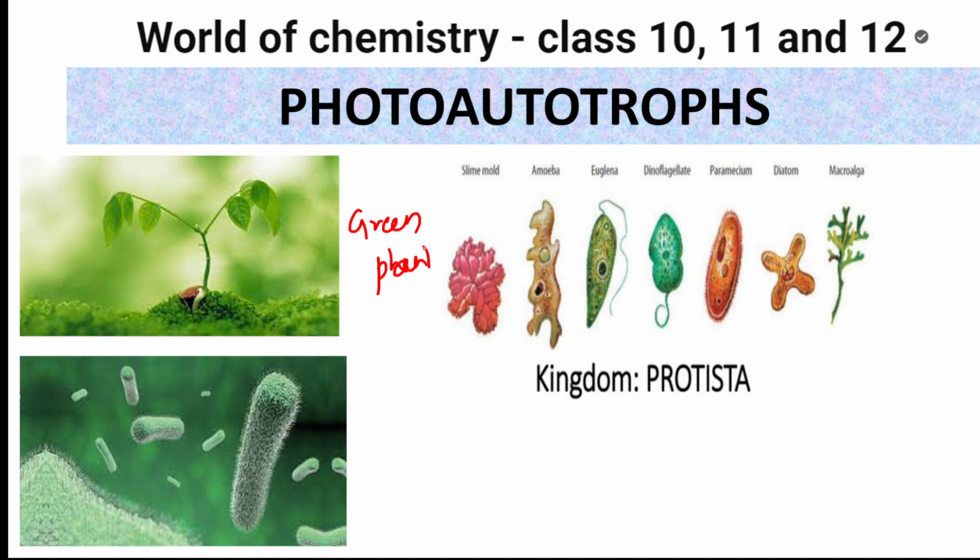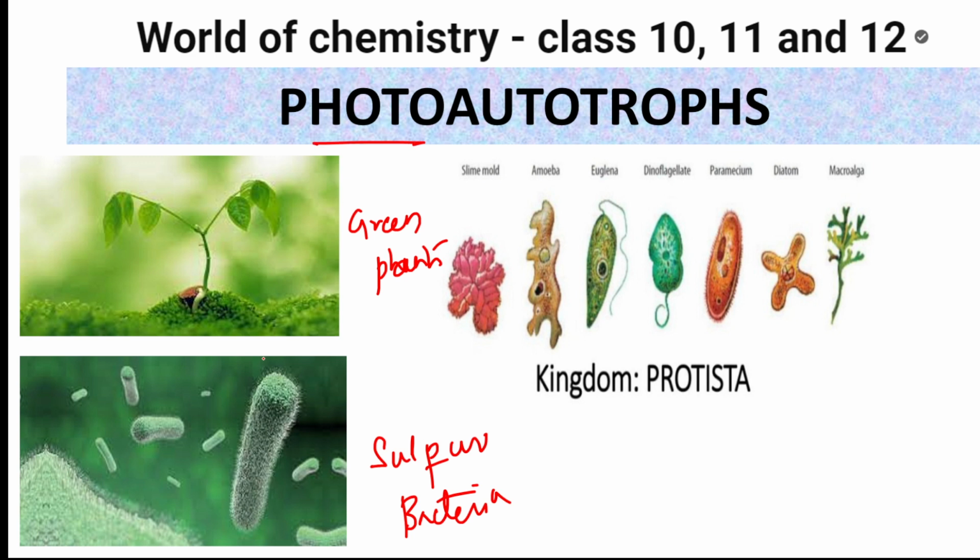Green plants, as you know, the name suggests. Sulfur bacteria are also examples of autotrophic nutrition. One more example is a class of protista, like euglena and diatoms. All these are photoautotrophs.